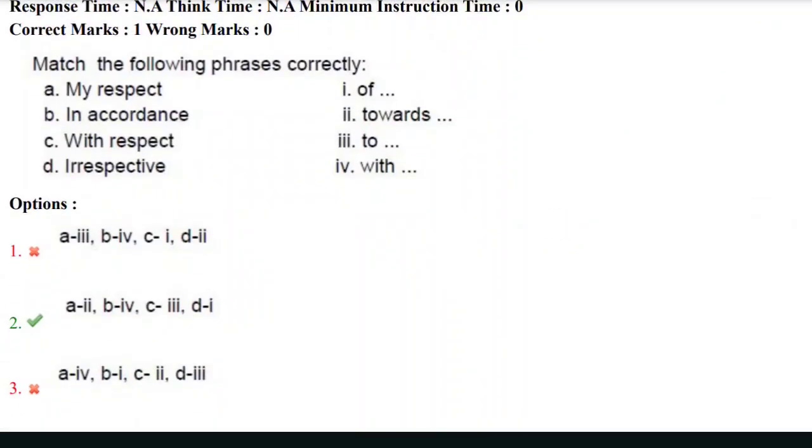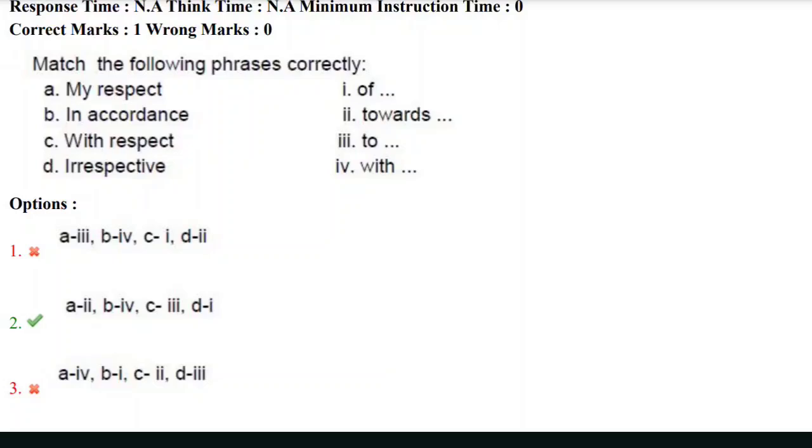Yes, we need to match the phrases correctly. Here we have one set A, B, C, D and the other set 1, 2, 3, 4. We need to match them correctly. In the first set we have my respect, in accordance, with respect, irrespective, and the other set is of, towards, to, with. Yes, and the correct match here is my respect towards. A is matched with the second one, that is towards, my respect towards, and in accordance with